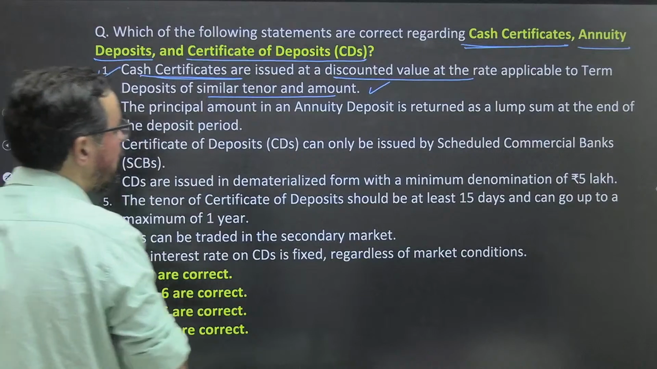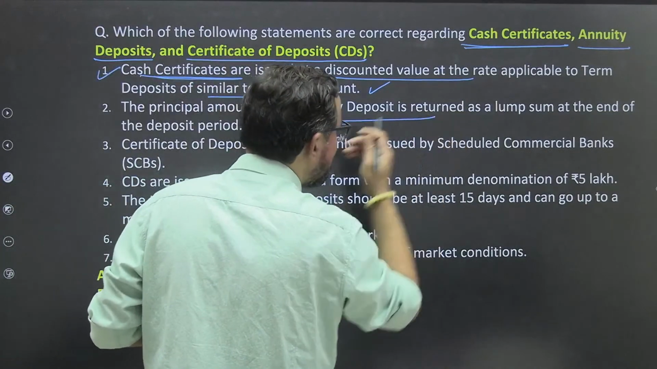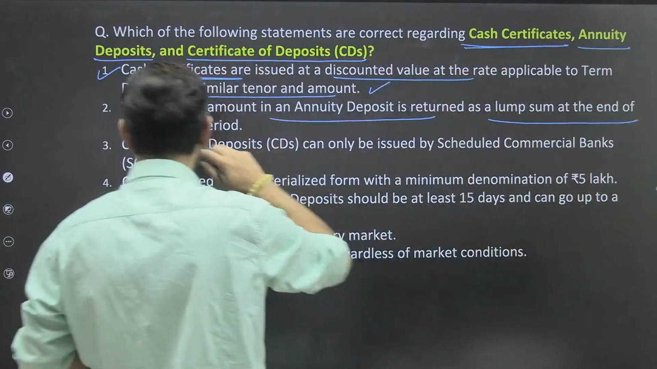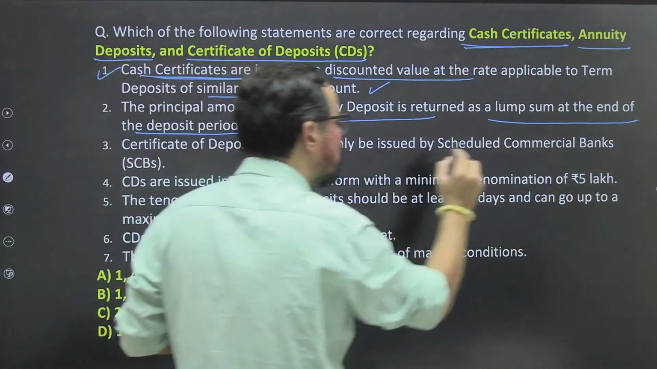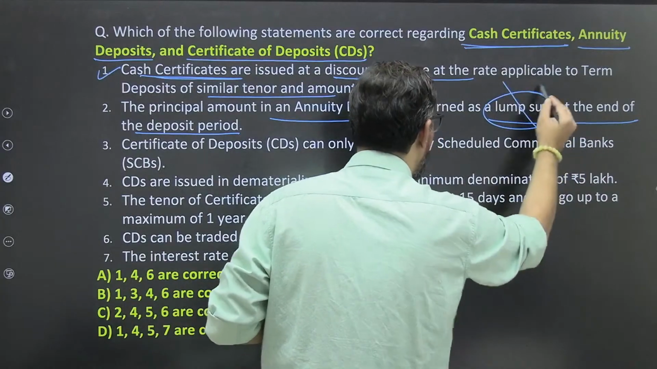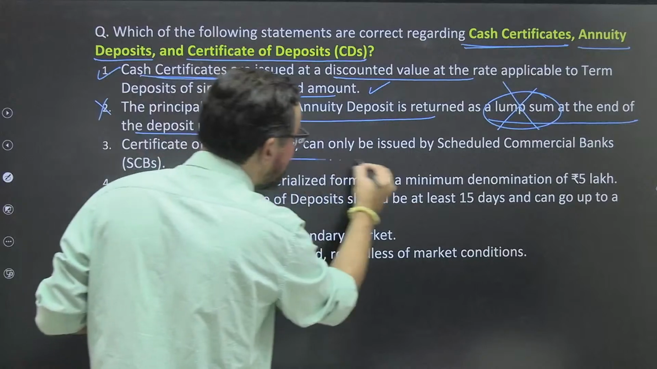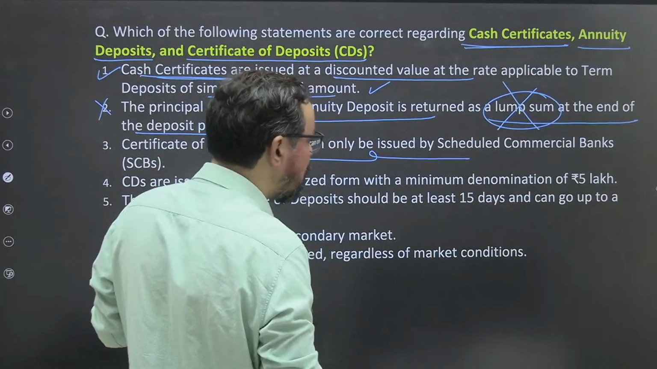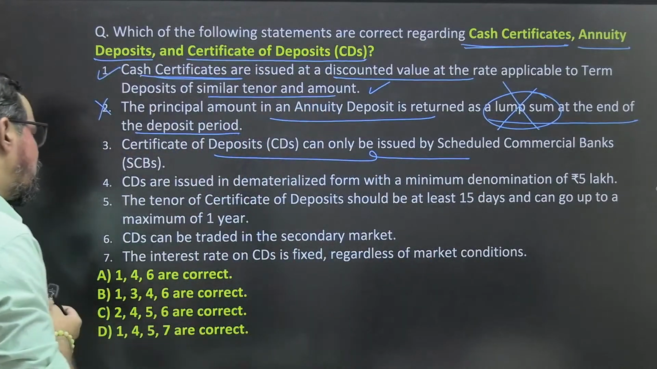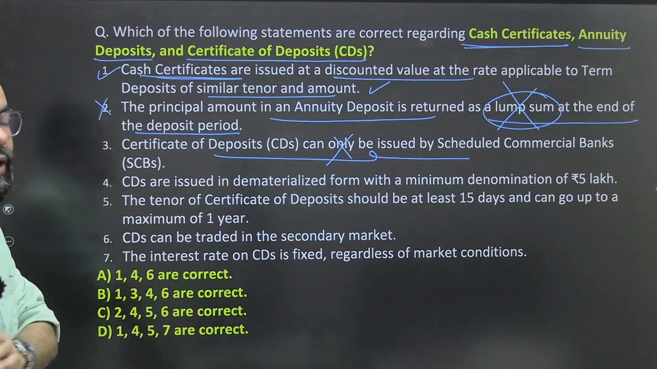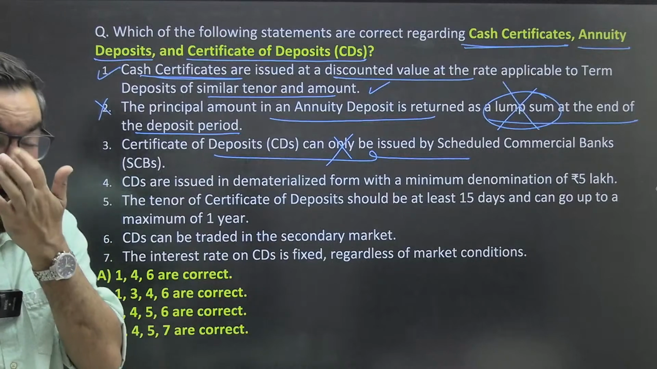The principal amount in an annuity deposit is returned as a lump sum at the end of the deposit period. No, it is not a lump sum. It is an installment. So this makes this statement wrong. Certificate of deposit can be only issued by scheduled commercial banks. So it includes other banks also, not only scheduled commercial banks. We have some other categories of banks also, which are generally part of this particular one.